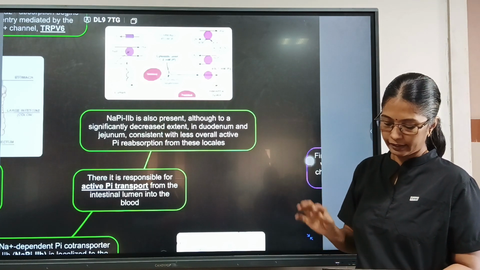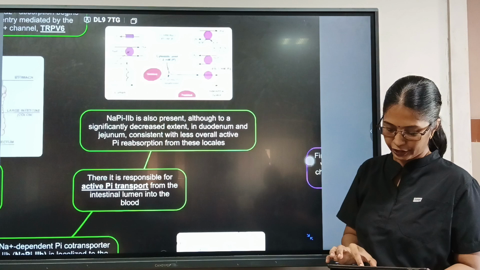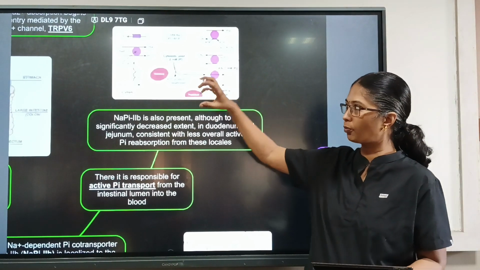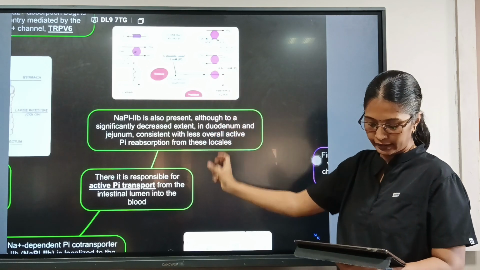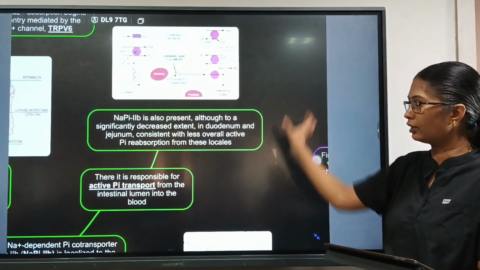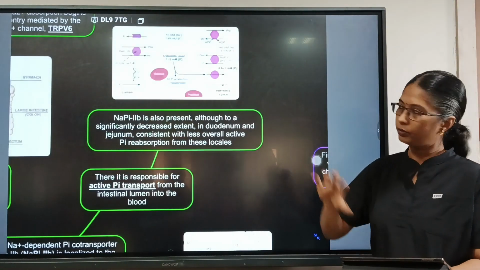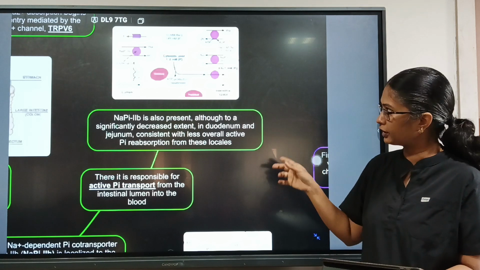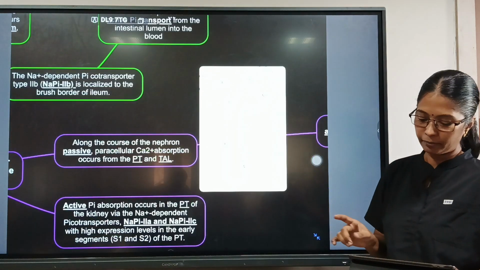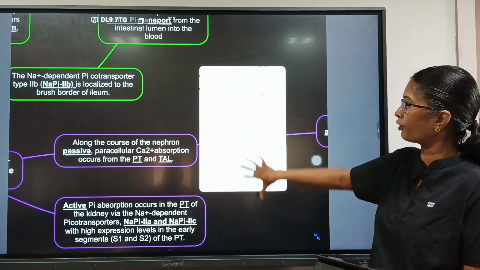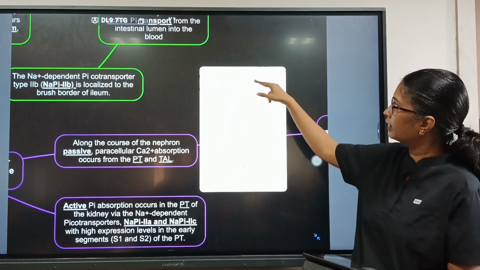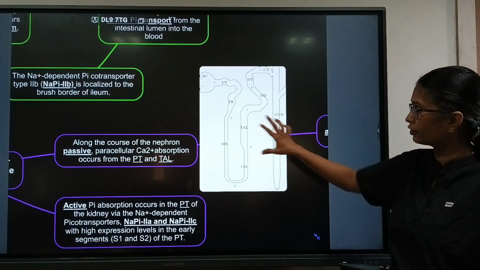In the nephron, there is a three-step process which mediates the active calcium reabsorption from the distal convoluted tubule. In the kidney, there is a glomerulus, then a proximal convoluted tubule, then descending and ascending limbs, and the distal convoluted tubule and the collecting duct. The three-step process occurs in the distal convoluted tubule. The first step is calcium entering the cell. This is the picture of a nephron: you can see the Bowman's capsule, the proximal tubule, the descending and ascending limbs, the distal convoluted tubule and the collecting ducts.